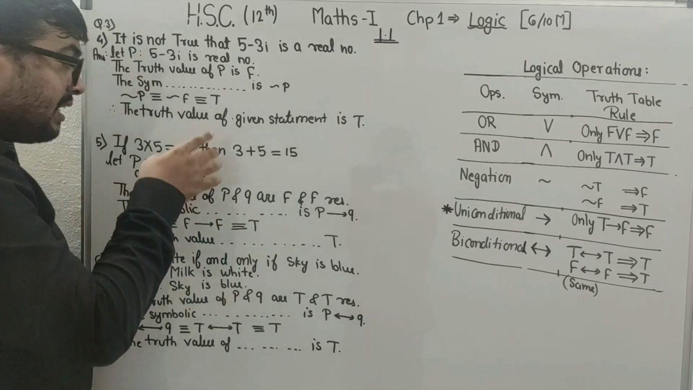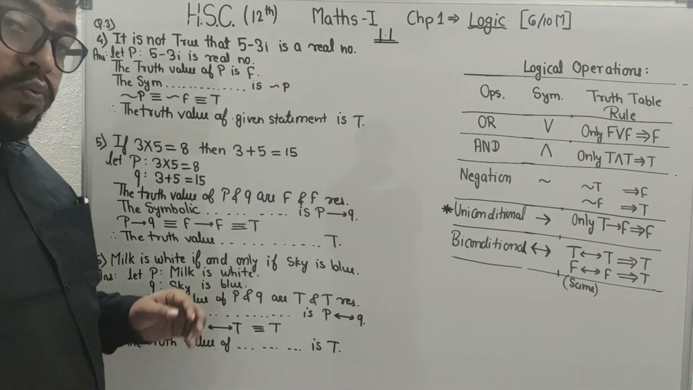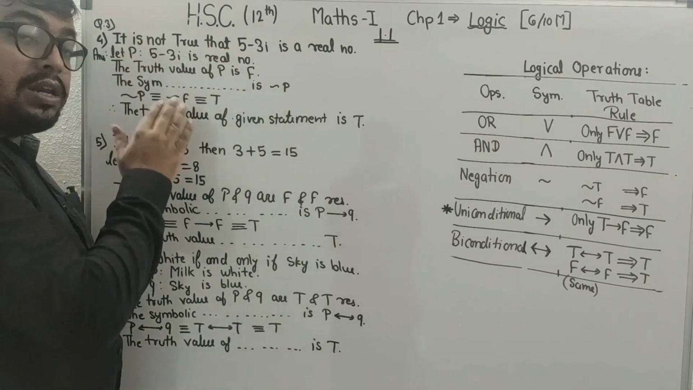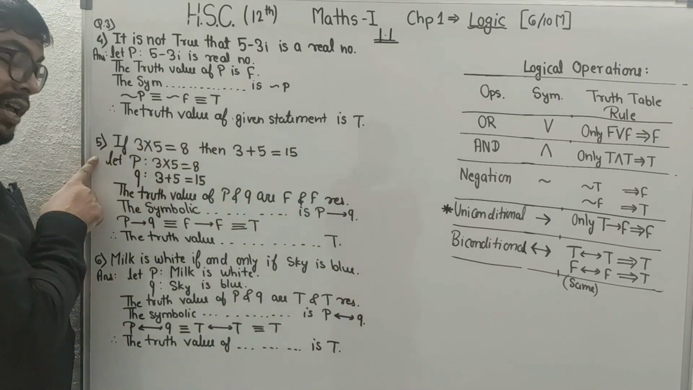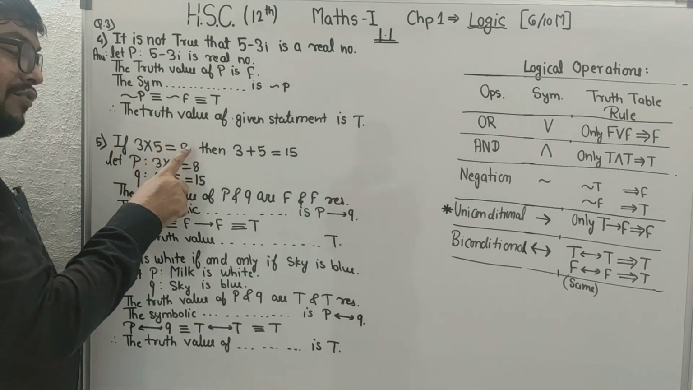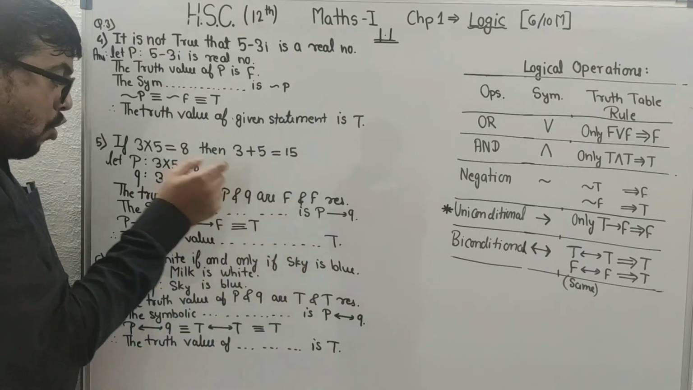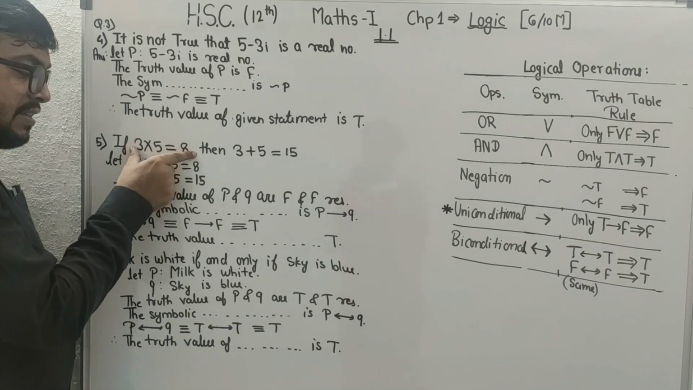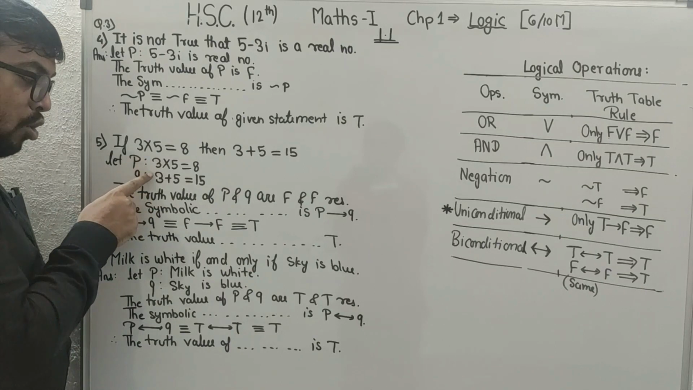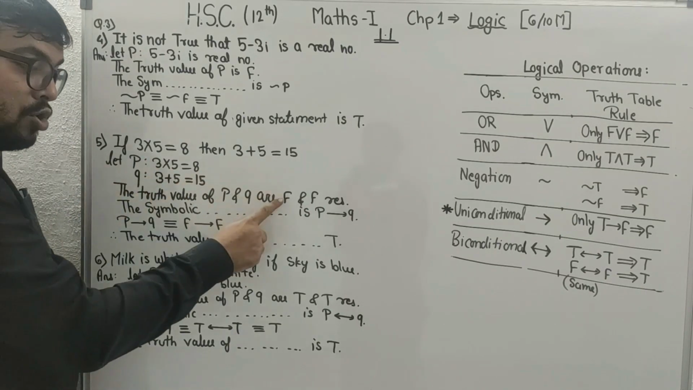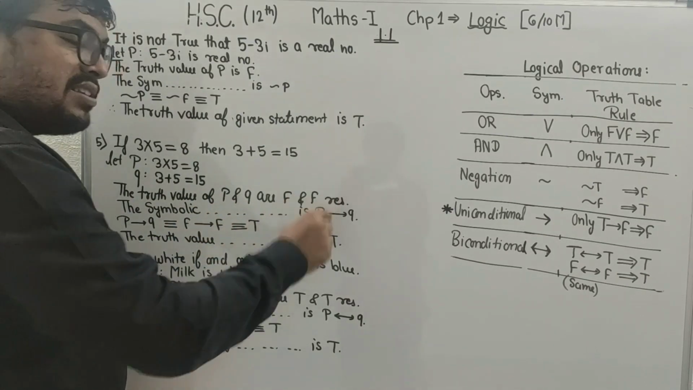So what we will write? The truth value of given statement is true. Pay attention over here, students. This is a question in which you have only one statement. Okay. Next question is: if 3 into 5 is equals to 8, then 3 plus 5 is equals to 15. So we should consider this as a P and this as a Q. Truth value. Both of the statements are false beta. So the truth values of P and Q are false and false respectively.